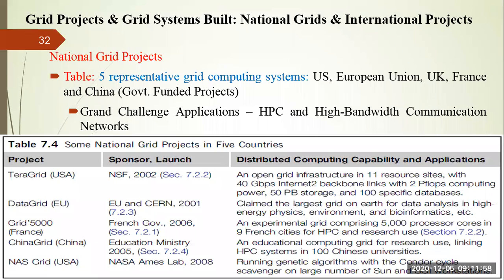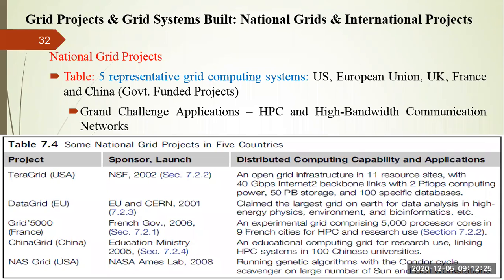Generally, it is also referred to as volunteer computing because the resources we are using in grid do not belong to a single organization. They belong to many organizations available in the world, so it is not limited to a single organization, but open to multiple organizations.